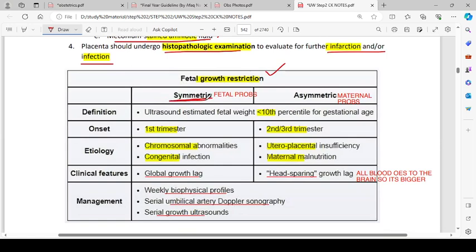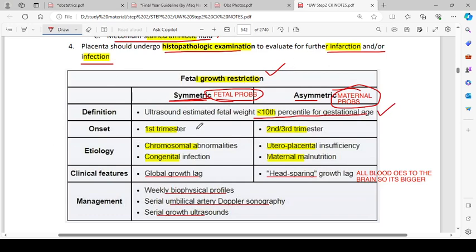Symmetric fetal growth restriction occurs because of fetal problems. Asymmetric fetal growth restriction occurs because of maternal problems. So let's talk about symmetric first. Definition: basically, the definition is the same for both of them. Ultrasound estimated fetal weight less than 10th percentile of the gestational age is called fetal growth restriction.